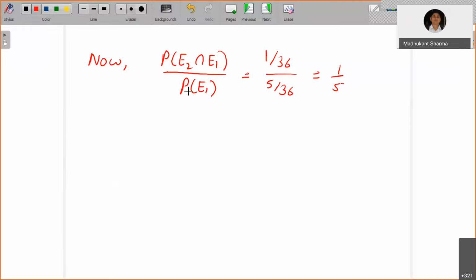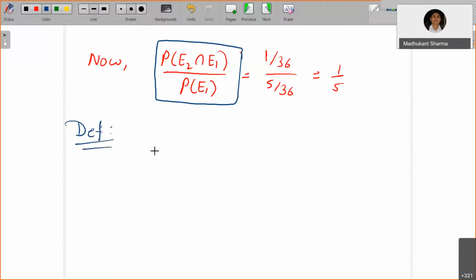Since this becomes a new sample space, this is one way to identify, to define, the conditional probability when E1 has occurred. Okay, right. So here is the definition. The probability of A given B is equal to, how will you read it?